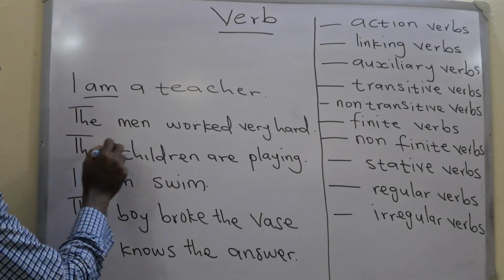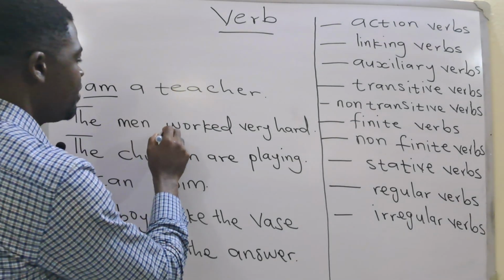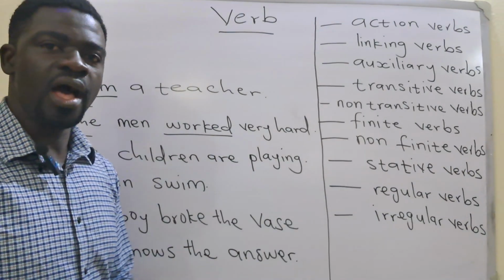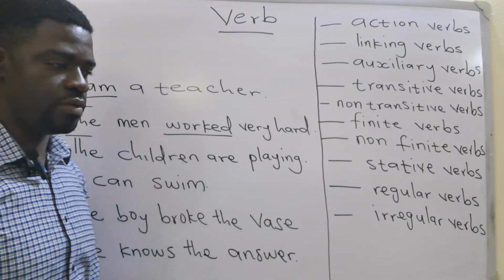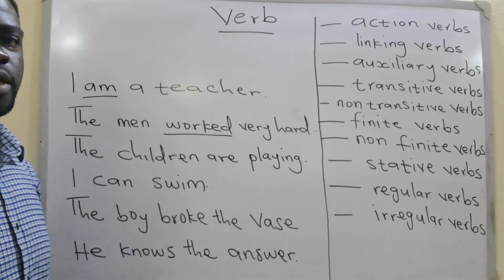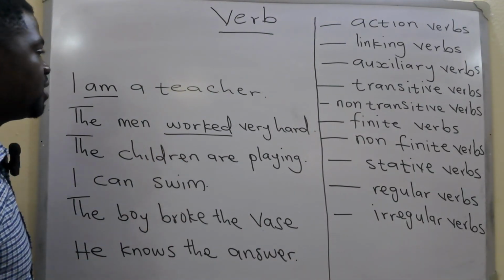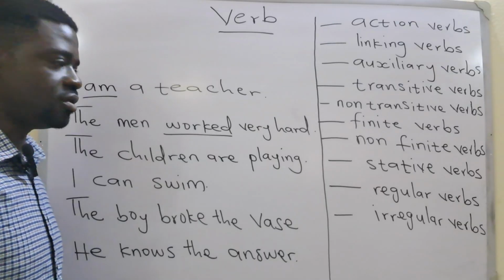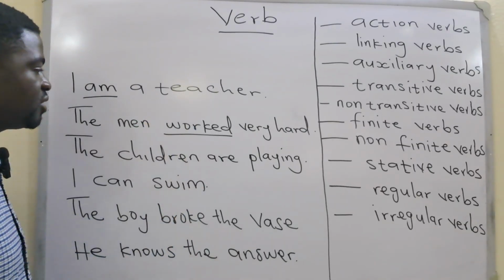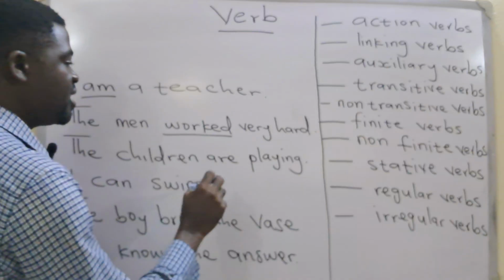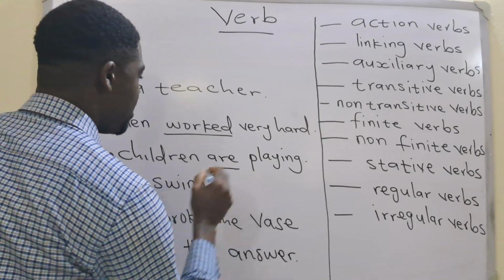Here, the man worked very hard. Good. Work indicates action, activity. When you perform a task, you're working or you work. So here, the verb work is indicating action. So we can describe this as an action word. The children are playing.